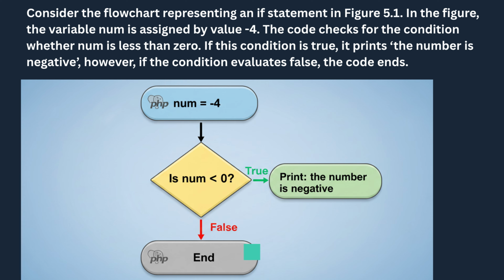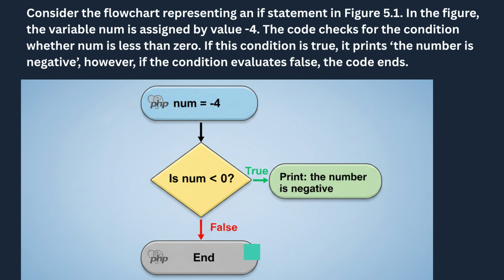When the program reaches the condition, it pauses and examines the value stored inside the variable num. Since -4 is indeed less than 0, the condition evaluates to true. Because the condition is true, PHP enters the block of code associated with the if statement. In this case, the action taken by the program is to print the message, "The number is negative." This message is only displayed because the condition was satisfied. Once this block of code is executed, the program continues to the next instruction or reaches the end of the script, depending on what comes after the if block.